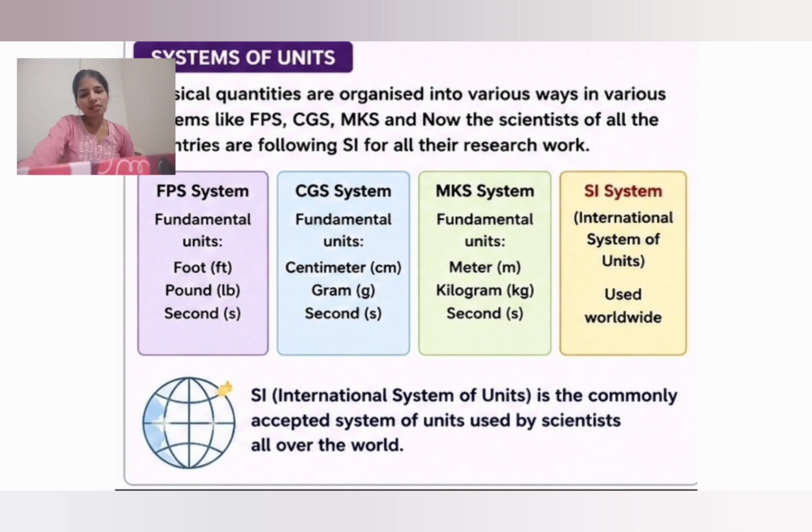Now, according to the SI system, we have seven fundamental physical quantities. These are basic quantities from which other quantities can be derived. You know three basic quantities, I already explained. What is that? Length, mass, and time. By using these three, we can derive any other physical quantity. Like that, four more physical quantities are there. Let me explain. So, seven fundamental physical quantities.